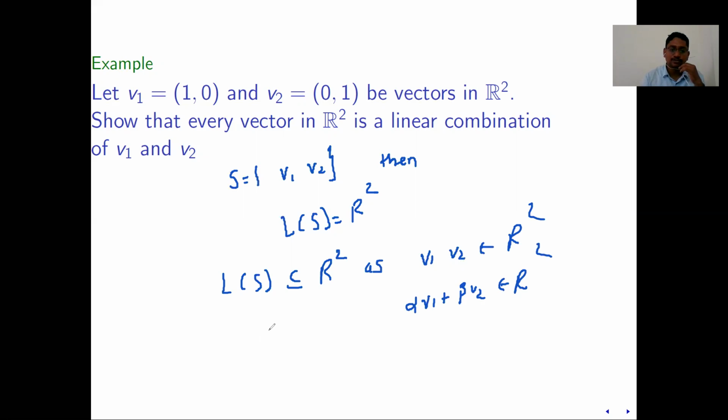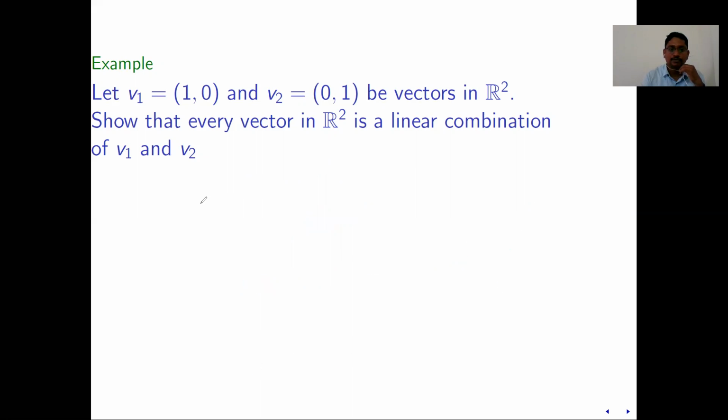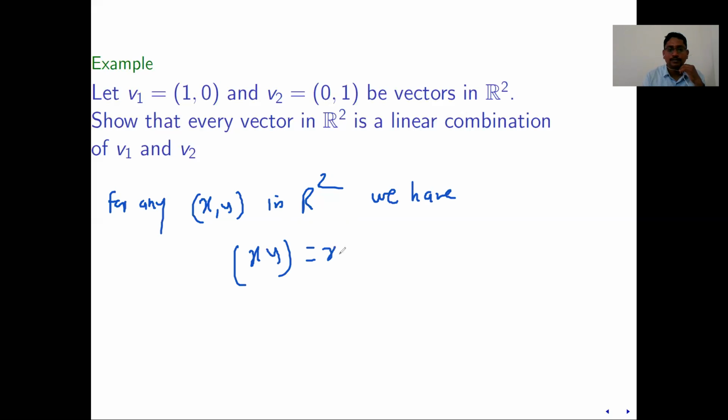And secondly, you need to show that R2 is a subset of L of S. How can one show this? For any vector xy in R2, we have just now verified it. For any means it is true for all. For any xy in R2, we have xy equal to x into V1 plus y into V2.